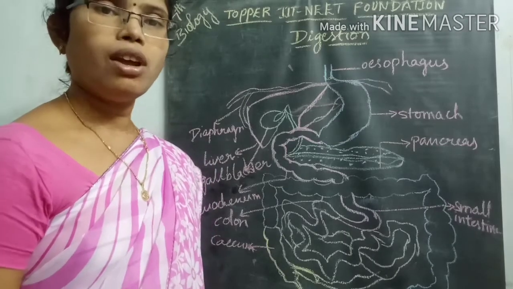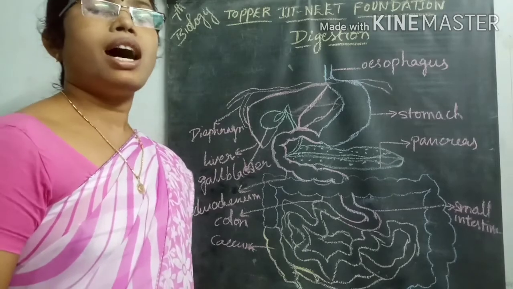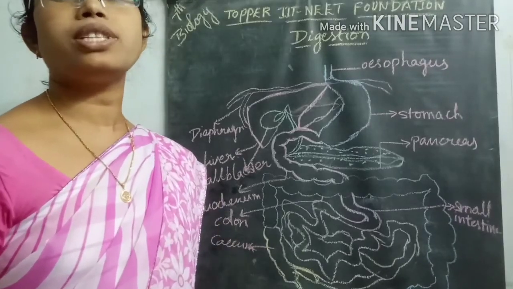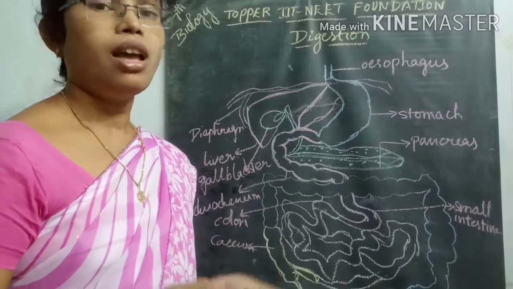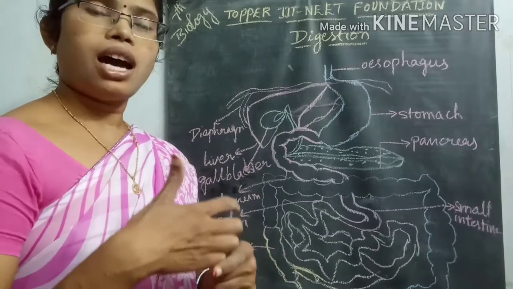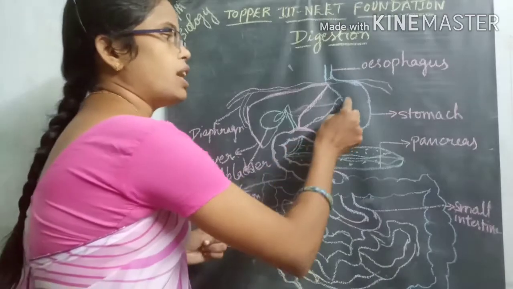Due to the presence of different varieties of muscles, contraction and relaxation take place. During the contraction and relaxation process, the food material is churned or mixed up with the material released from the stomach walls.